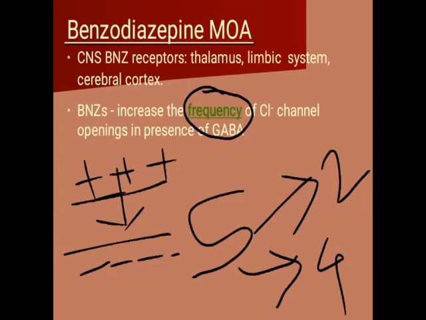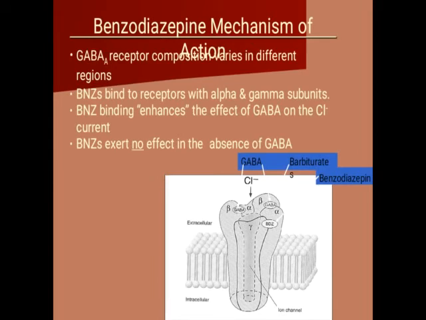Okay. So the next important part is where they bind. They consist of pentameric structures or 5 subunits of polypeptides. So where does the binding of drugs like benzodiazepam and barbiturate take place? It is not like that if we give the barbiturate, it can bind to any part. Barbiturate binds at the interface of alpha and beta subunit.